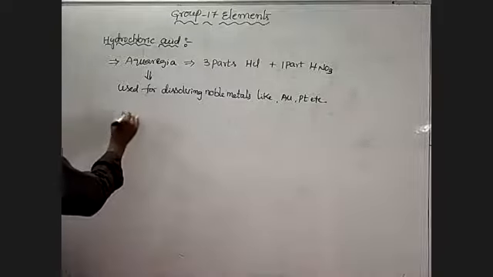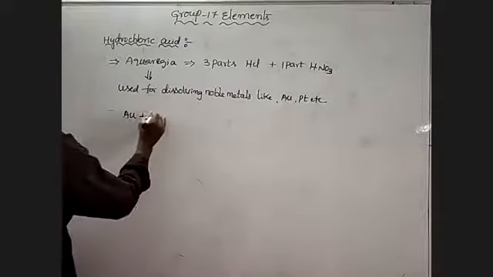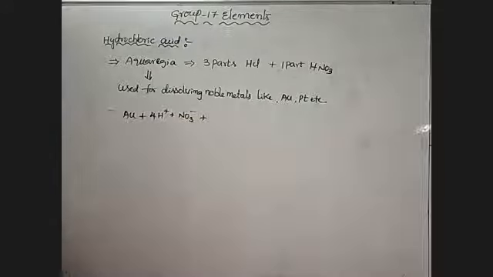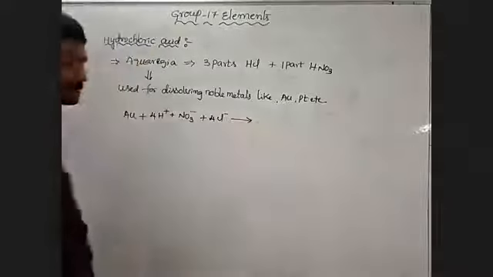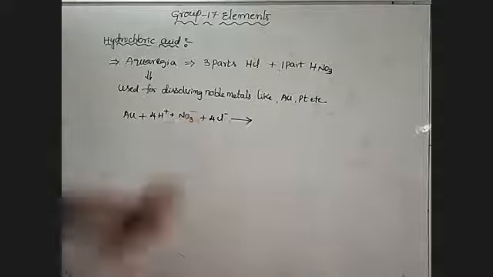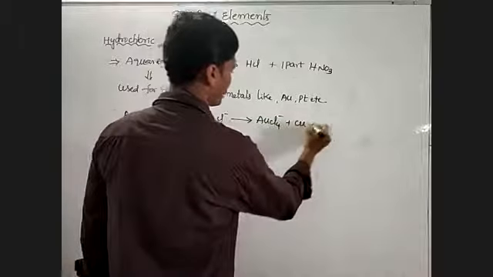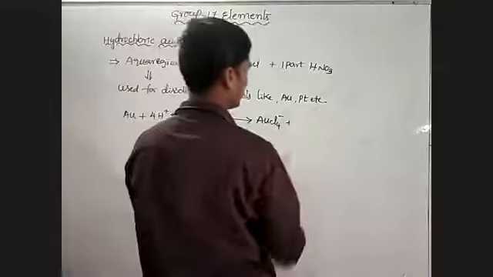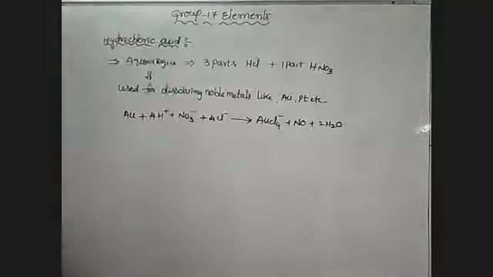So gold combines with H plus and NO3 minus, that is nitric acid, H plus and NO3 minus, and 4Cl minus. The reaction takes place between these ions and gold, and it forms AuCl4 minus and nitric oxide NO and 2 water molecules. Okay, that is the reaction that takes place there.